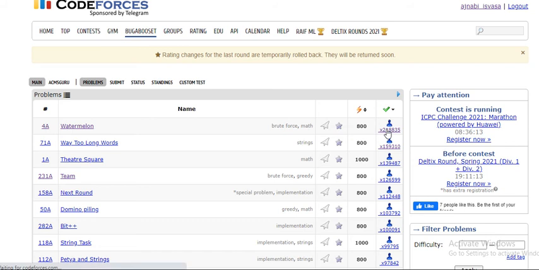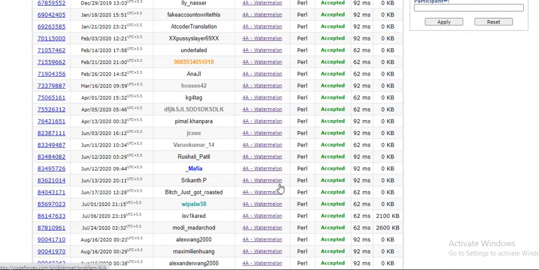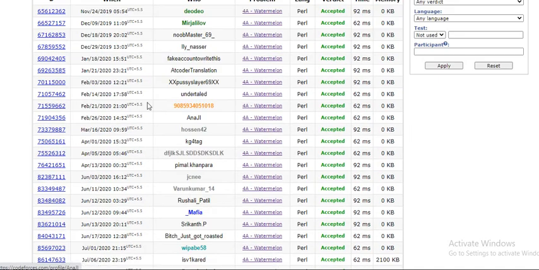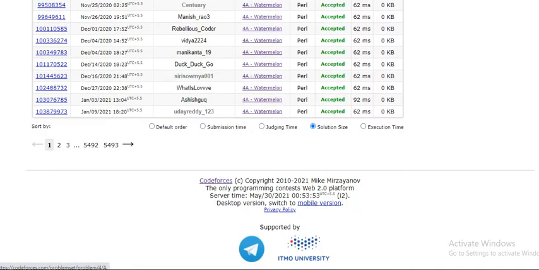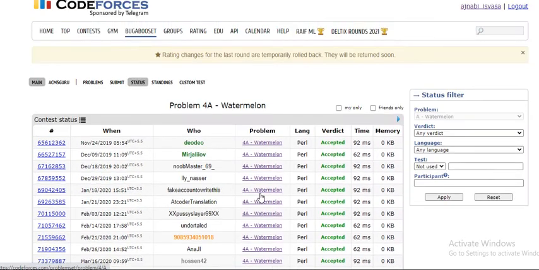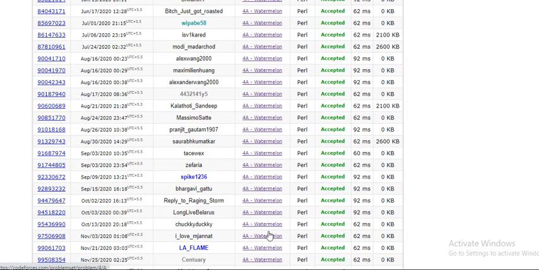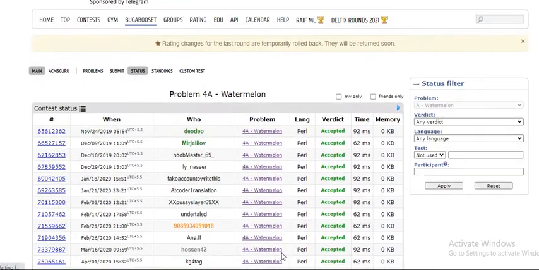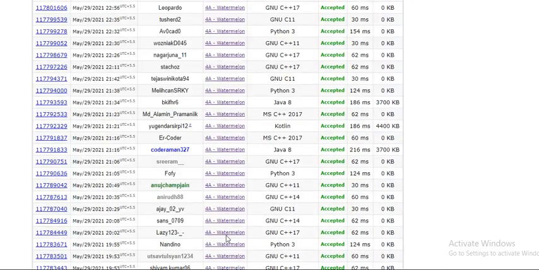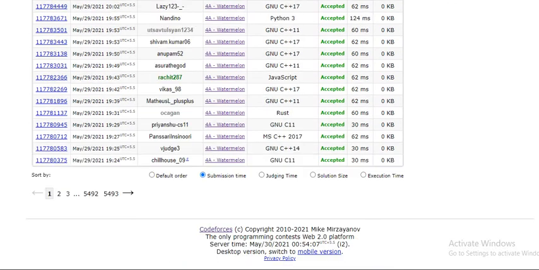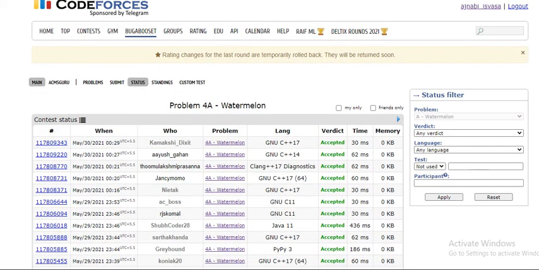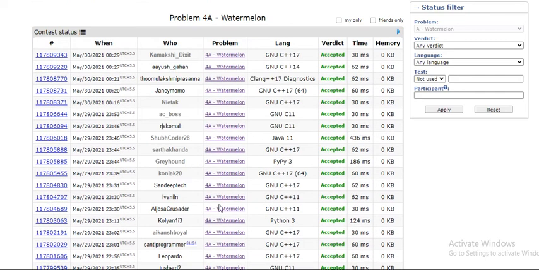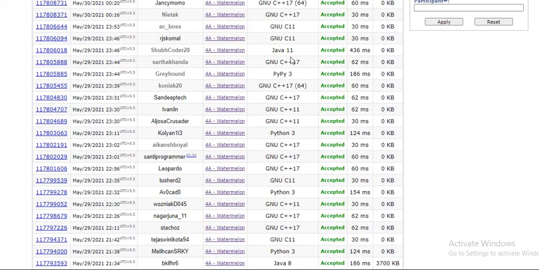Once you click here, it shows how many people have solved this question. Okay, you will get the code of this question, and there are many submissions, so you can choose a submission according to your preference. You can click on the submission time here, meaning the recent submissions, and check the language which you want here.